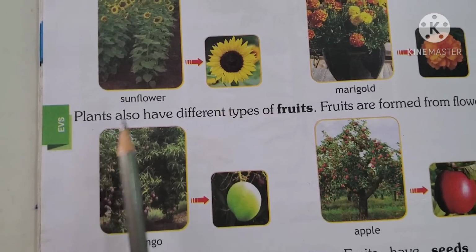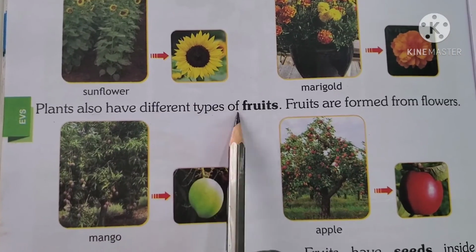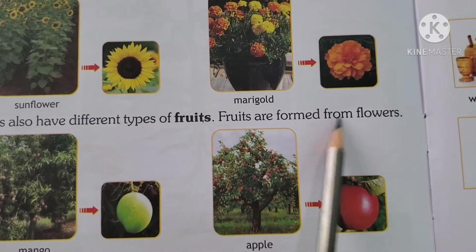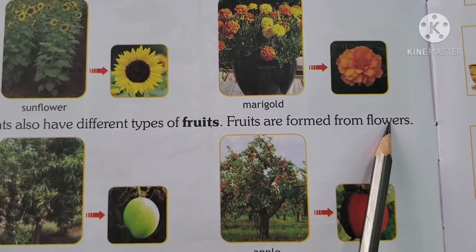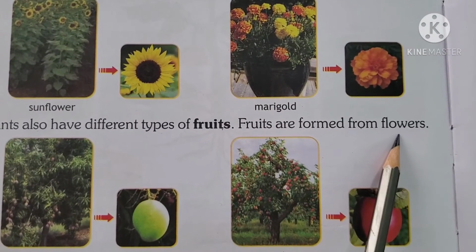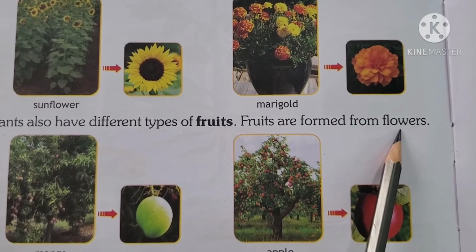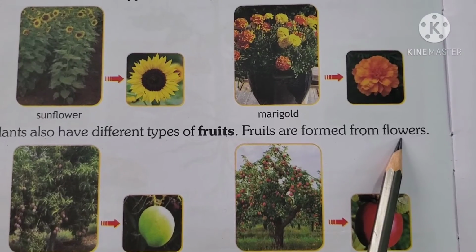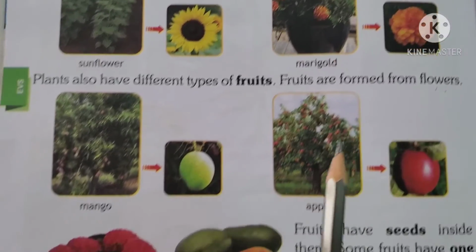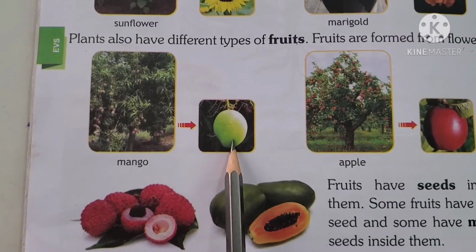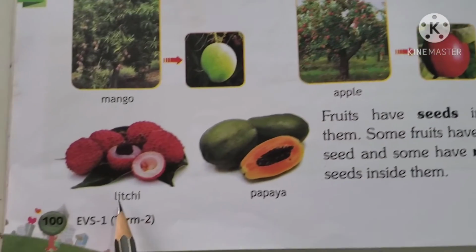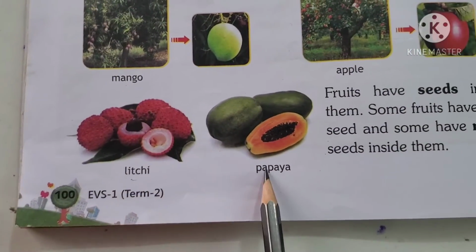Now, plants also have different types of fruits. Fruits are formed from flowers. How do we get fruits, children? We get them from flowers. If there are no flowers, no fruits, because the fruits come out of flowers. See, mango. And this is apple. This is lychee. This is papaya.